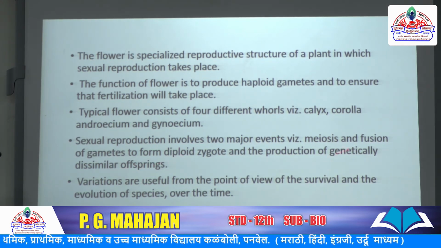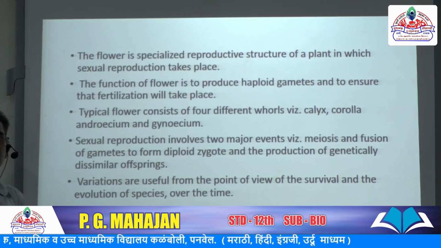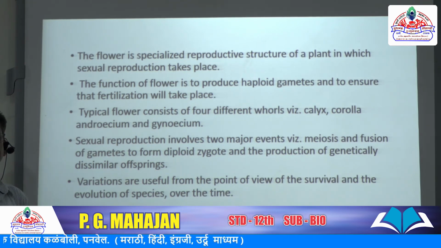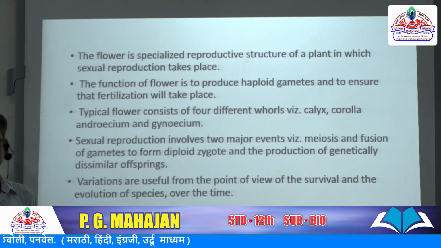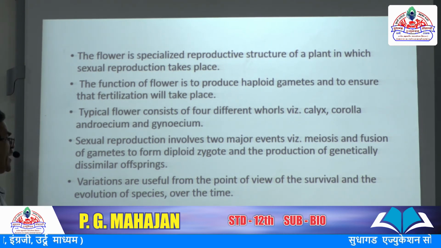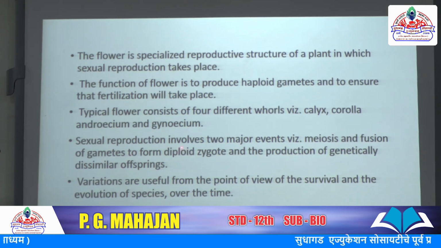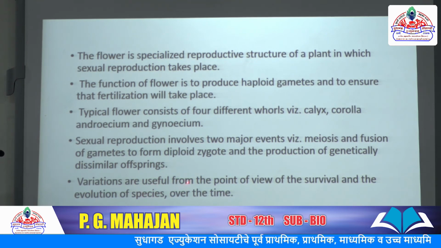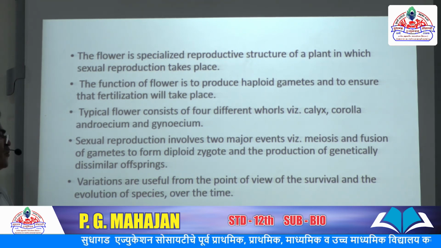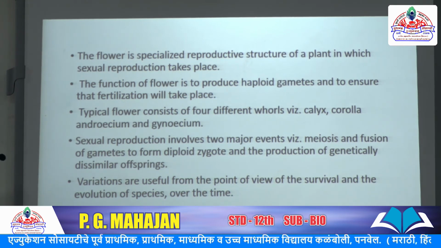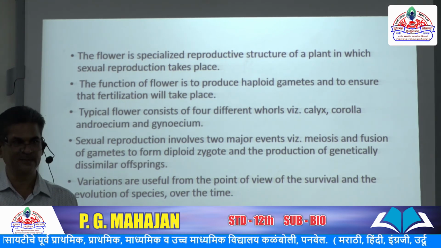Why genetically dissimilar offspring? Because both parents' characters are involved. The 50% of male and 50% of female characters are combined, hence the offspring are genetically dissimilar. Variations are useful from the point of view of the survival and the evolution of the species over time. Next.